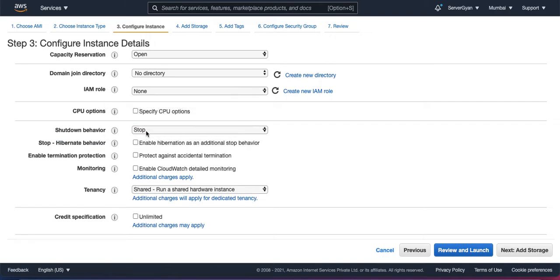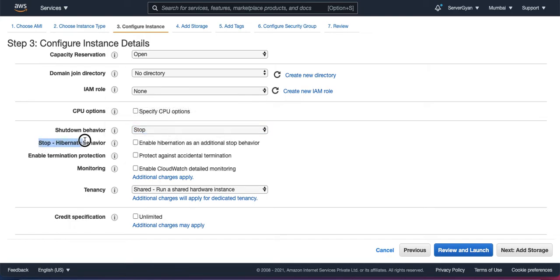Moreover, in interviews, people like to ask what is the shutdown behavior. There are two behaviors. Usually people like to ask during interviews what shutdown behavior you keep in your production environment. So guys, that is always going to be stop, because if, due to any maintenance activity or some other reason, we keep it as terminate, and during our maintenance activity we have to stop the instance, then definitely it is going to be terminated. So in order to ensure that the instance will not be terminated and we will be in a condition to start it back, we are going to keep it as stop.